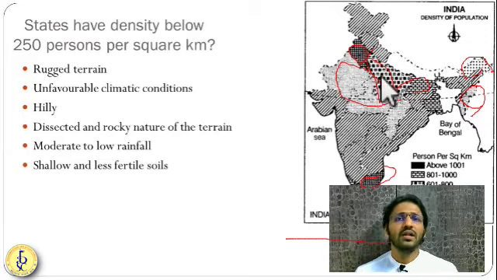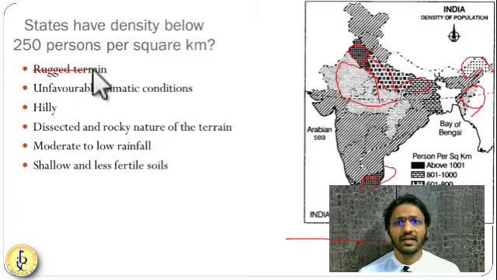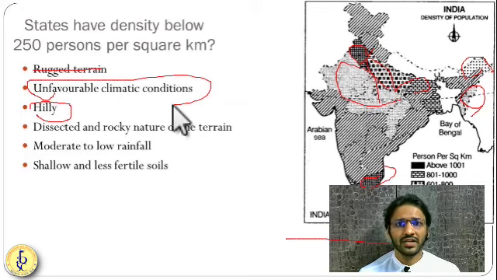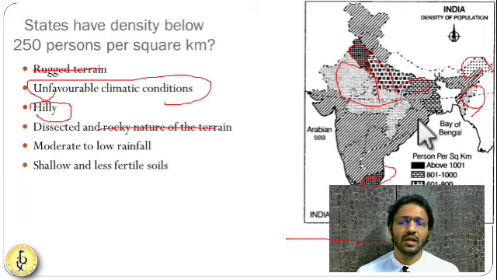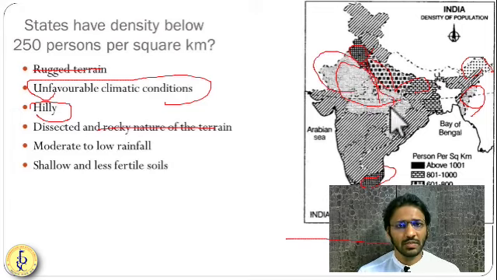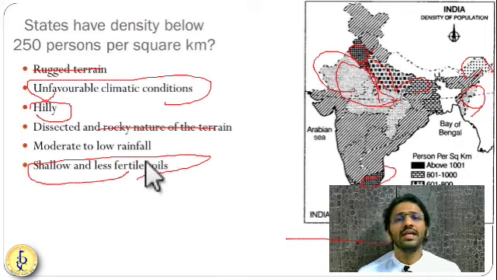For example, hilly regions with rugged terrain, then unfavorable climatic conditions like in Rajasthan, then rocky nature of the terrain like again in the mountains of the Purvanchal, then moderate or low rainfall like in Rajasthan and Madhya Pradesh, very low rainfall, then less fertile soil, and less economic opportunities.